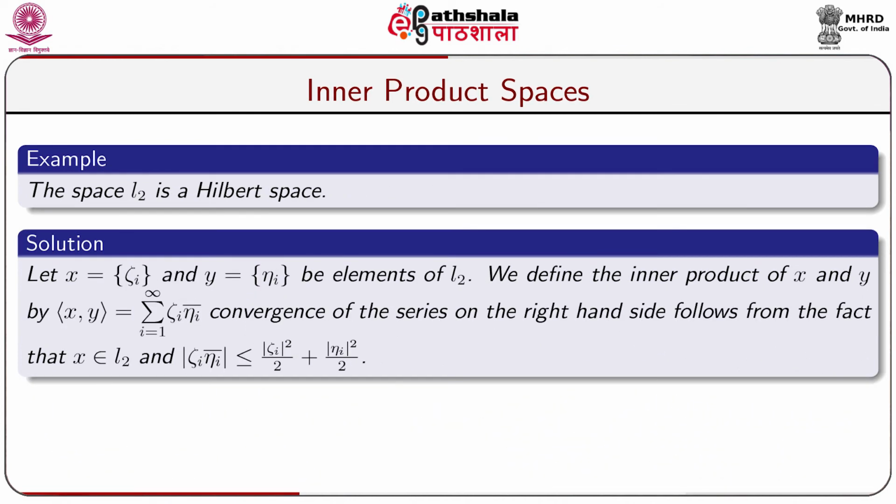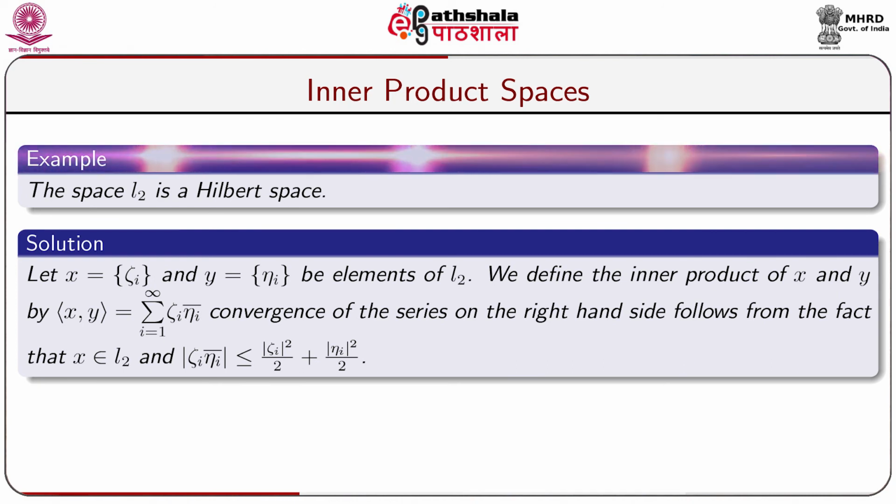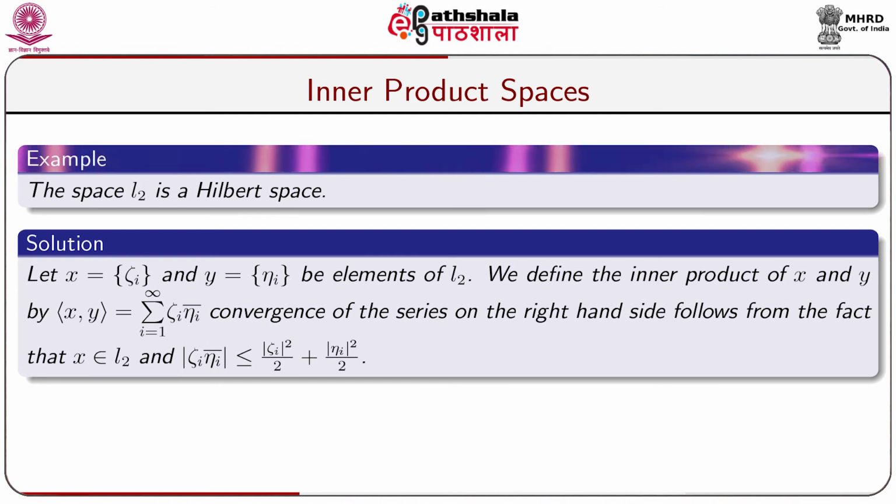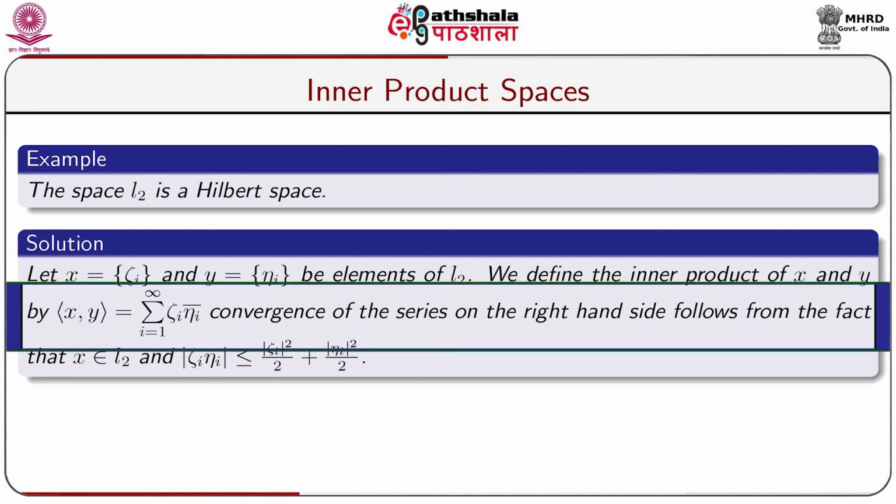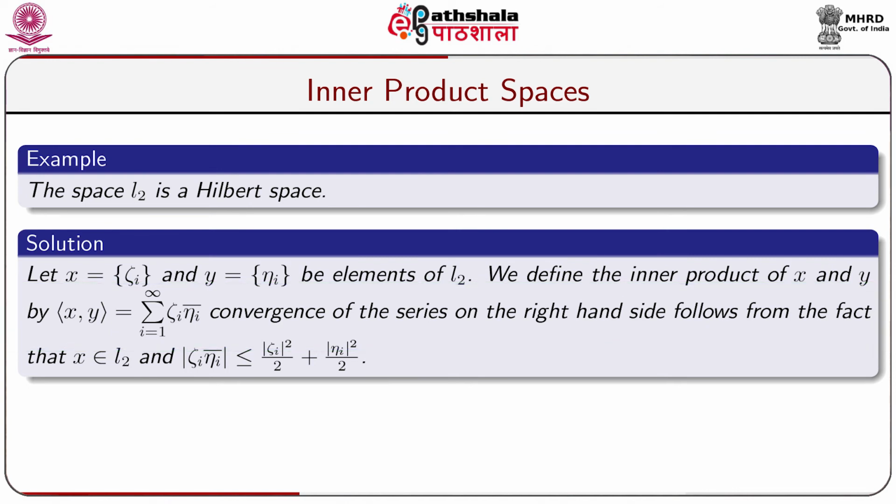The space L2 is a Hilbert space. Let x is equal to the sequence xi i and y is equal to the sequence eta i be two elements of L2. We define the inner product of x and y by inner product x comma y is equal to sigma i equal to 1 to infinity xi i into eta i bar. Convergence of the series on the right hand side follows from the fact that x belongs to L2 and modulus of xi i into eta i bar is less than or equal to modulus of xi i square by 2 plus modulus of eta i square by 2.